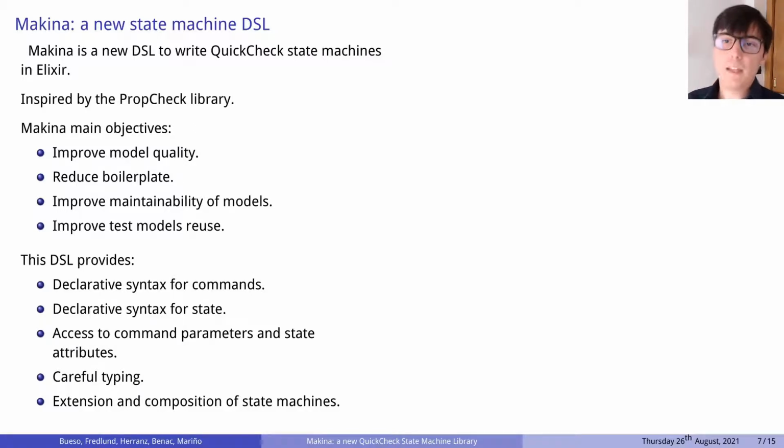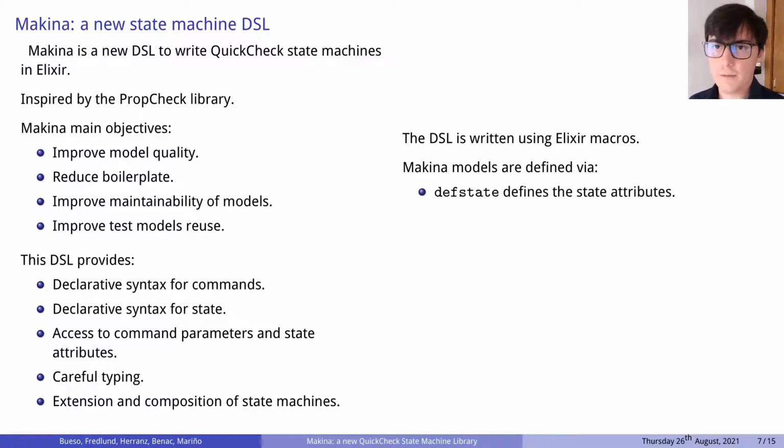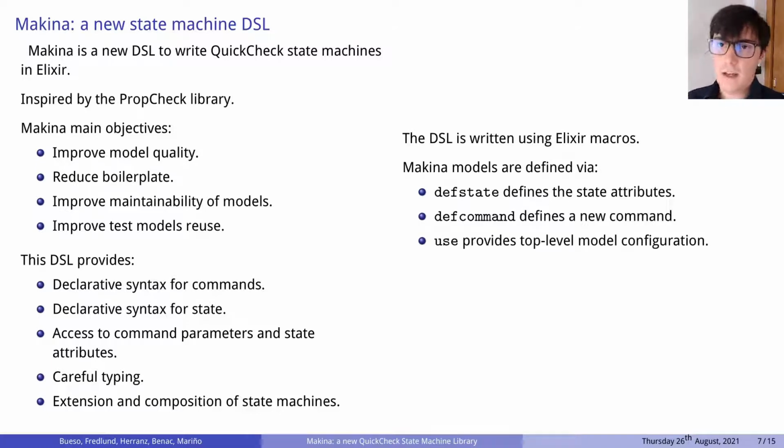So how does Machina work? Machina is implemented using Elixir macros and exposes 3 macros that should be used by the user to define a state machine. DefState allows the user to define the attributes that will be included as the symbolic state. DefCommand is used to define commands in the state machine. And finally, the use macro, which is necessary to configure the module that defines the state machine.